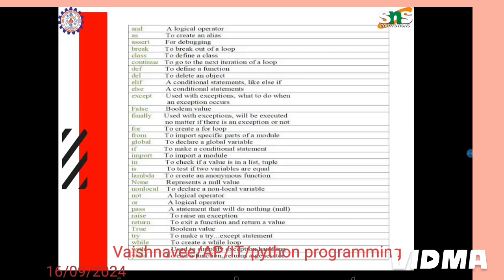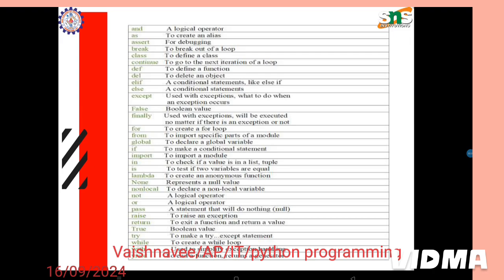in is to check whether a value is present in a list or tuple or not. is is to test if two variables are equal or not. lambda is to create an anonymous function. None represents a null value. nonlocal is to declare a non-local variable. not is a logical operator. pass is a statement that will do nothing. raise is to raise an exception. return is to exit a function and return a value.